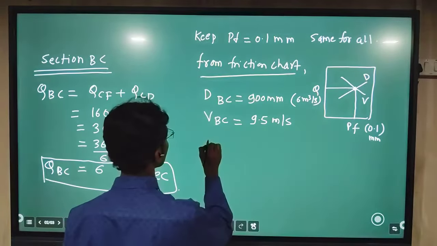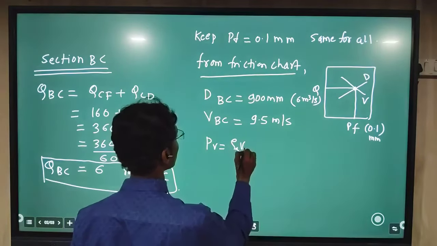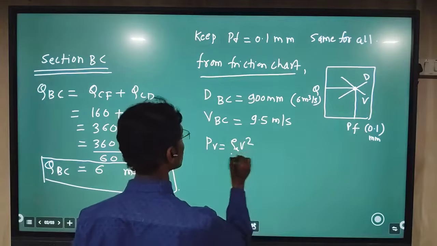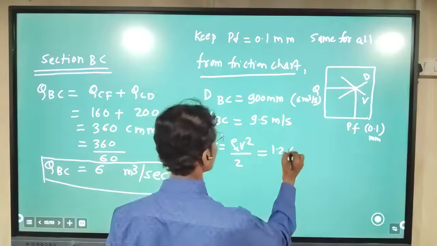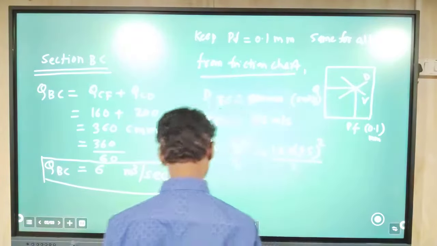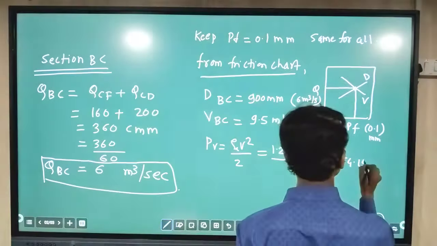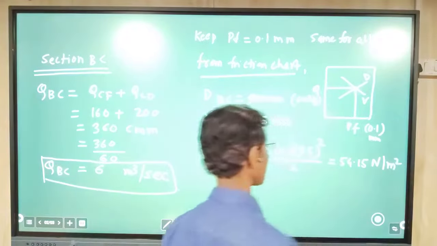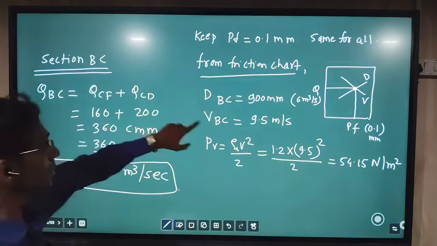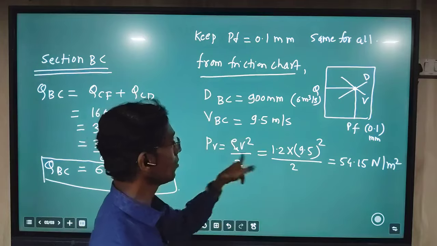Now this velocity you can use to find the value of PV, that is dynamic pressure: rho v square by 2, 1.2 into 9.5 square divided by 2. This calculation comes to 54.15 Newton per meter square. So in this way, under the section BC, we obtain two values from the friction chart, the diameter and velocity, and one value by calculation.